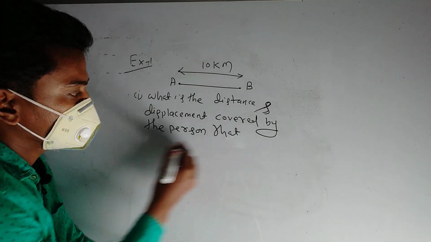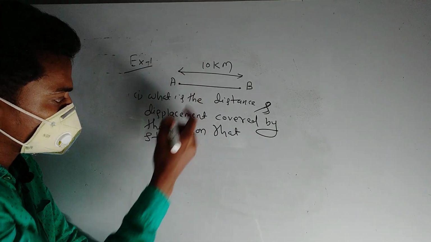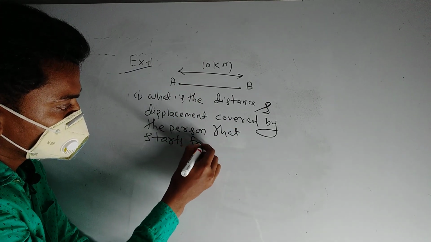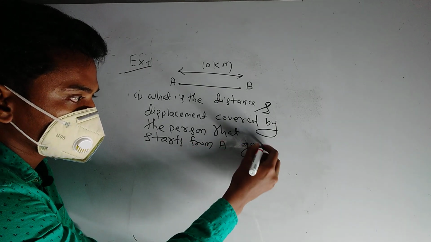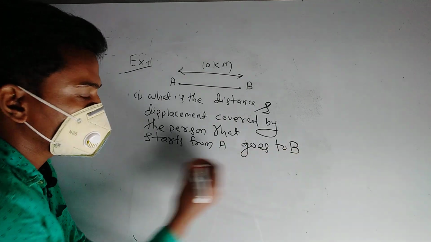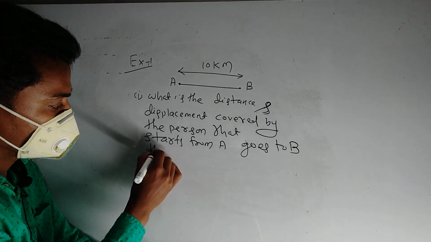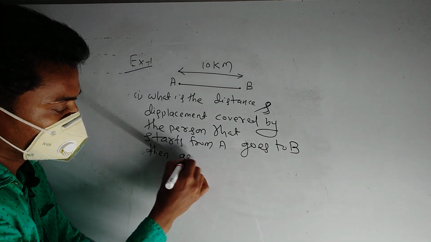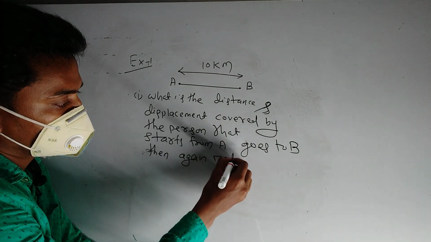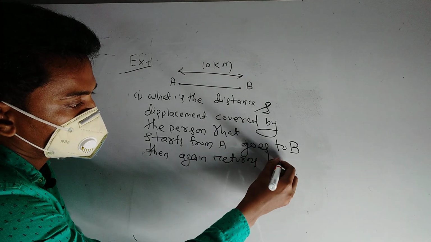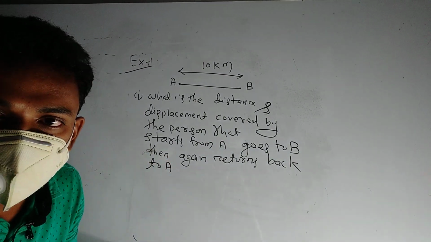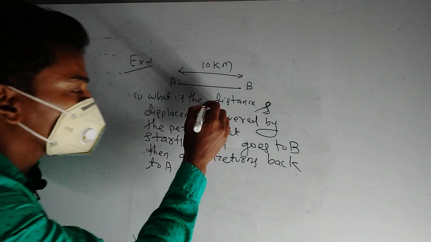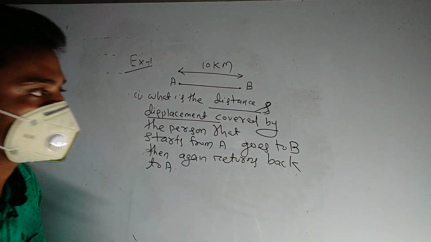Suppose I change the question: the person starts from A, goes to B, then again returns back to A. So what is the distance and what is the displacement covered by the person?